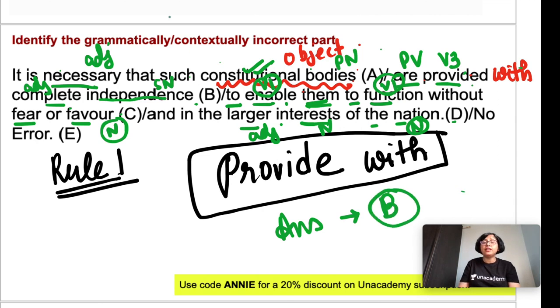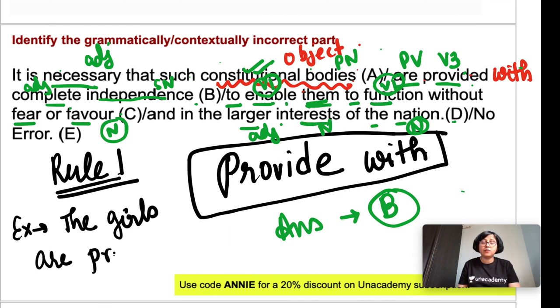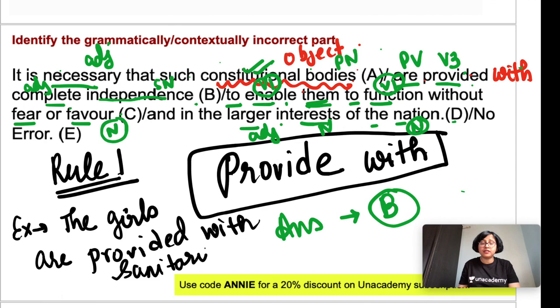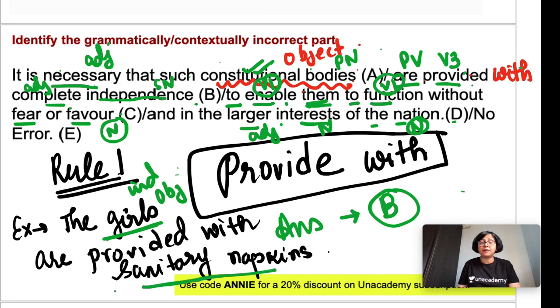Now I will give you an example for this one. Provide with. Example is, the girls are provided with sanitary napkins. So here girls are the indirect object, and they are provided with what? Sanitary napkins, direct object. So here with has been used.